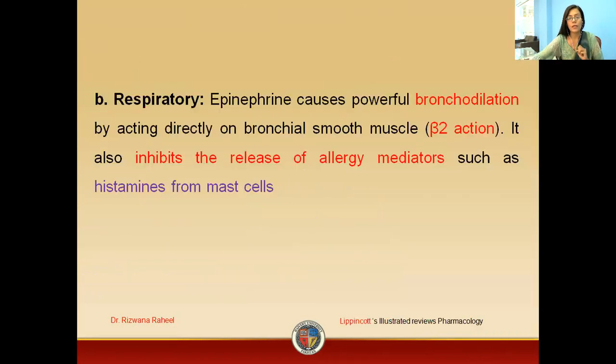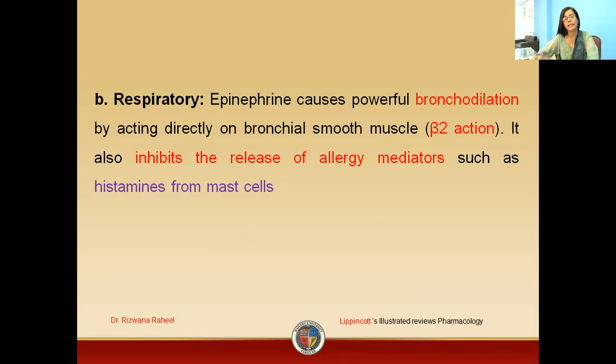So students, what are the respiratory effects? Respiratory effects of epinephrine will be due to the activation of beta 2 receptors. Whenever there is binding of epinephrine to the receptors on the bronchial smooth muscles, there will be activation of beta 2 receptors.